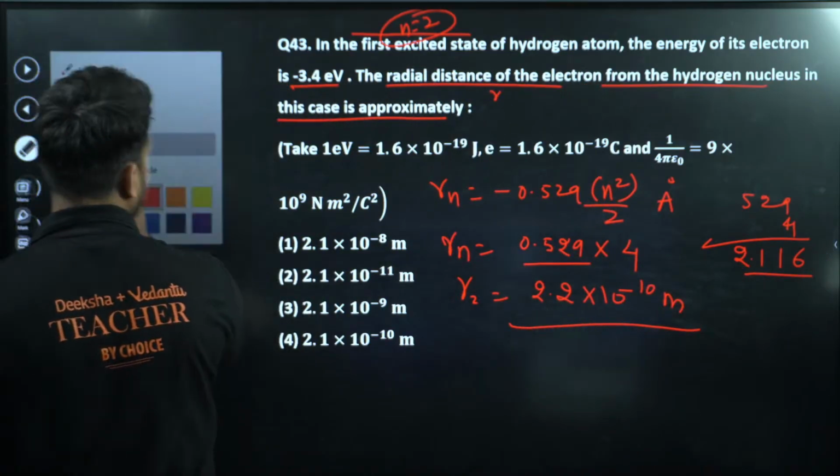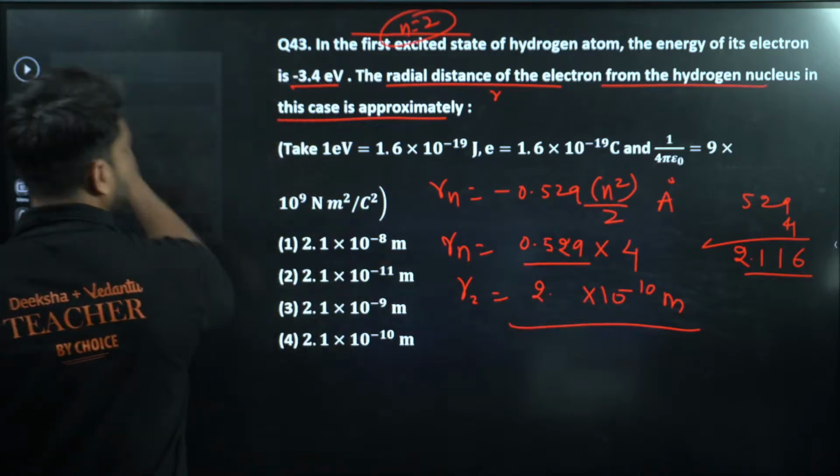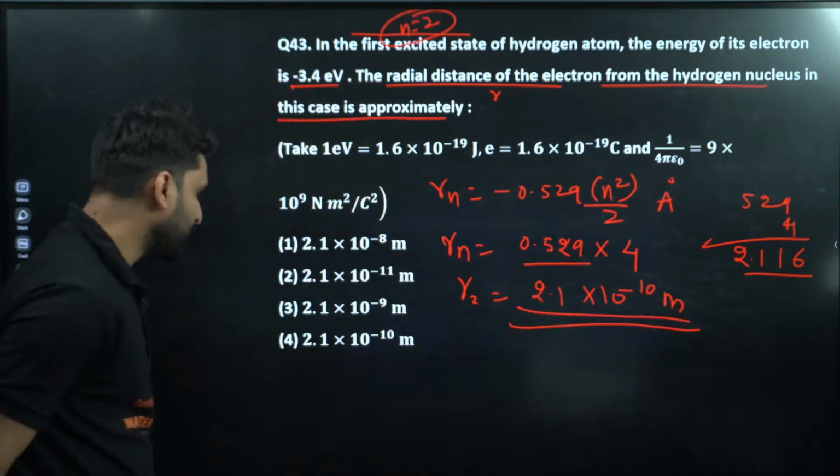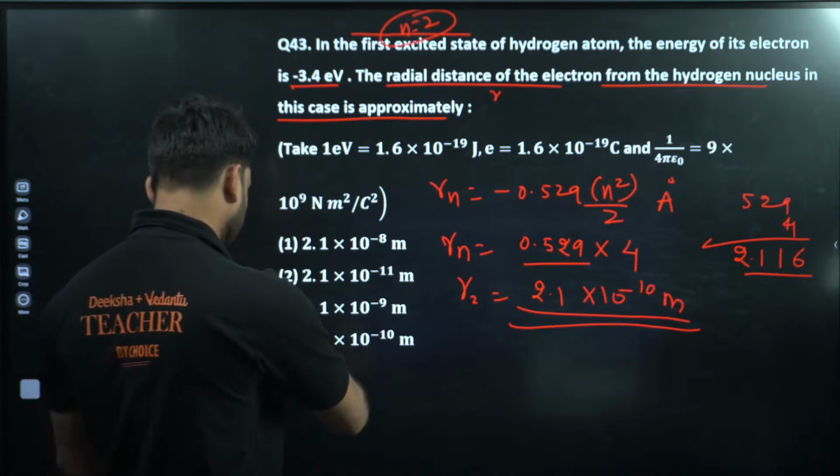Any option is there? Yes, my dear champion. 2.1 into 10 to power minus 10 meter. Option number 4th will be correct.